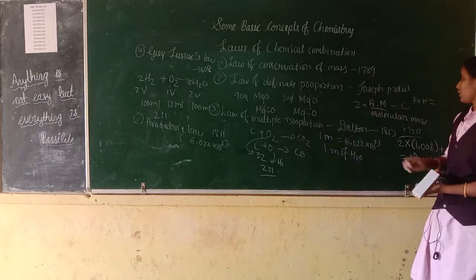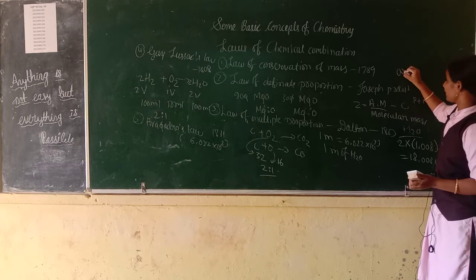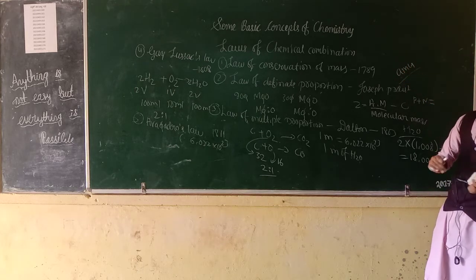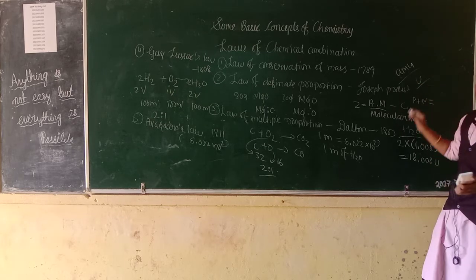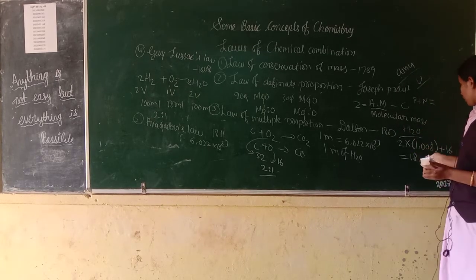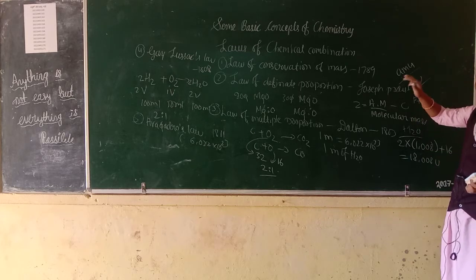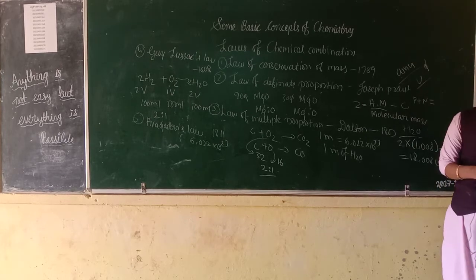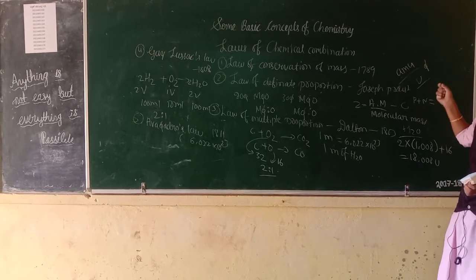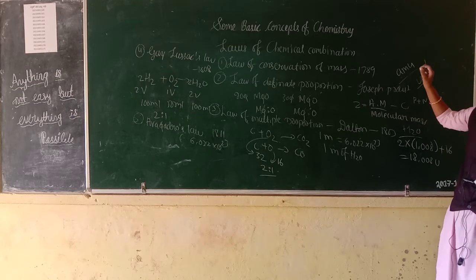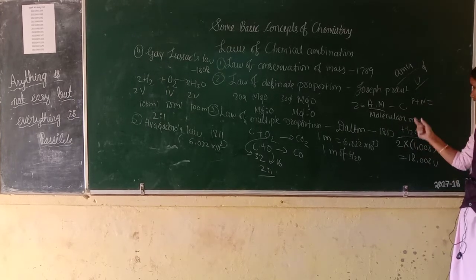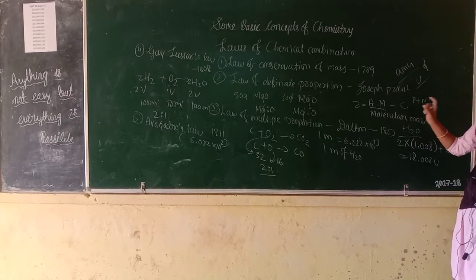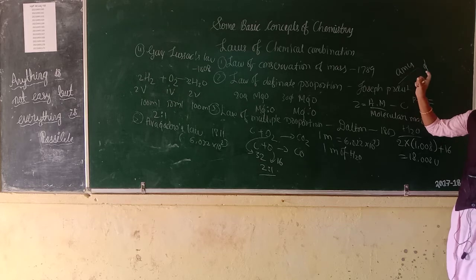Before, we were using amu, which means atomic mass unit, but now we are using u. In molar mass we represent the unit in grams, but molecular mass is represented by u. This is all about atomic mass, molecular mass and molar mass.